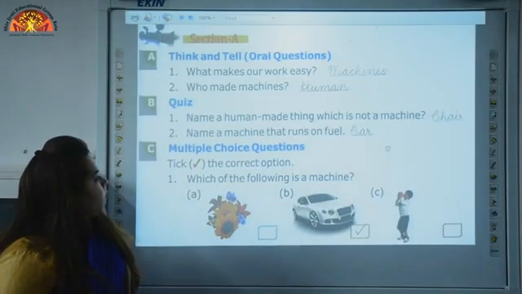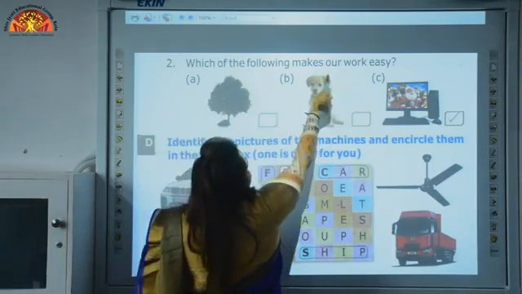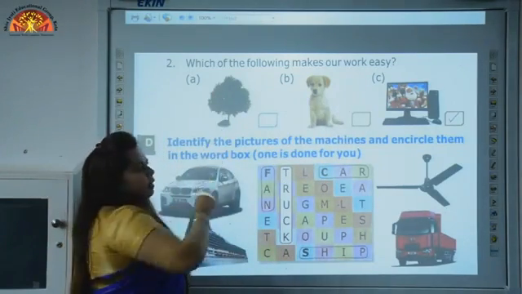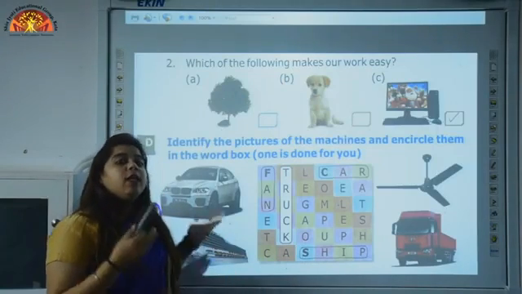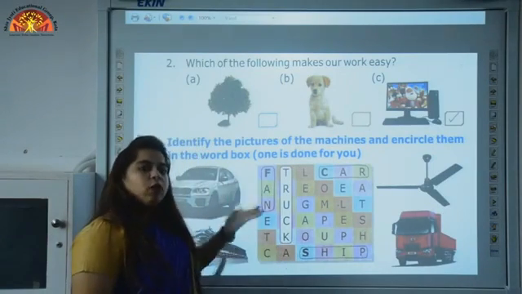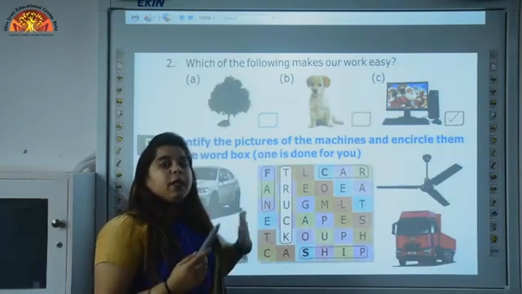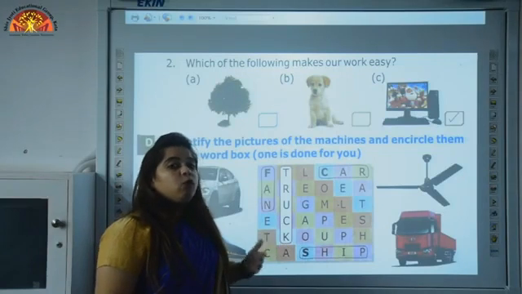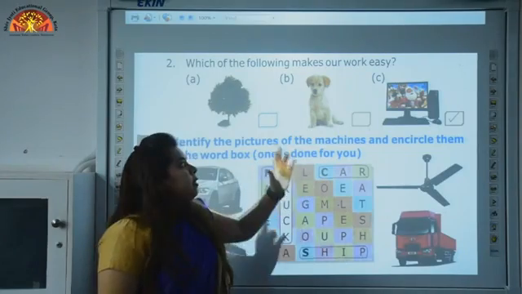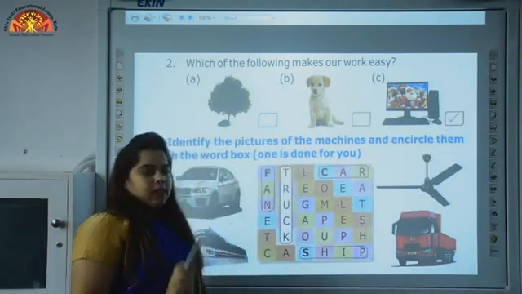Now let's move further. Number 2. Which of the following makes our work easy? Tree. Tree makes our work easy? No, tree is a natural thing. Dog. Dog makes our work easy? No, because dog is also a natural thing. Now computer. Computer is a machine made by human, and with the help of computer what we do? We can do our work quickly, so it makes our work easy. So option number C, we will put tick because it is the correct answer.